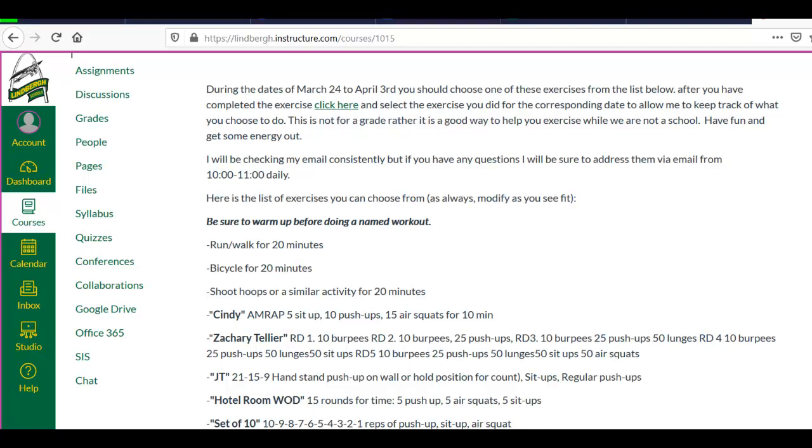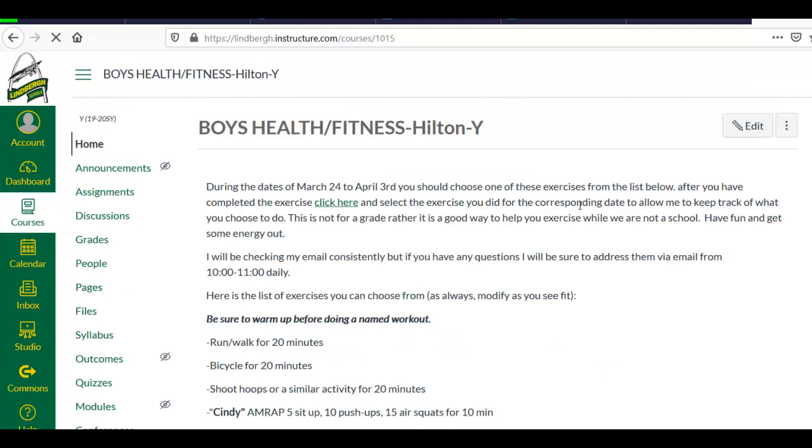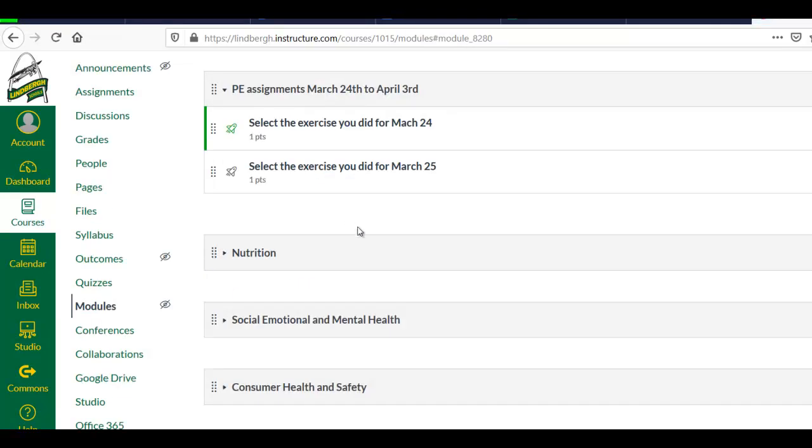And I'm going to leave student view because I have to access it. Okay, so I'm going to click here, and it's going to bring you to this page. Notice that we got our health stuff, nutrition, all this kind of stuff. Disregard all of that. None of that is your assignments. All I want you to focus on is PE assignments from March 24th to April 3rd.